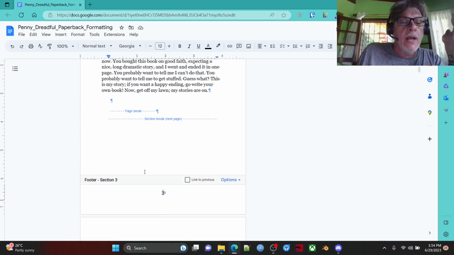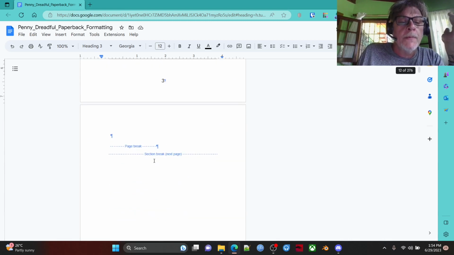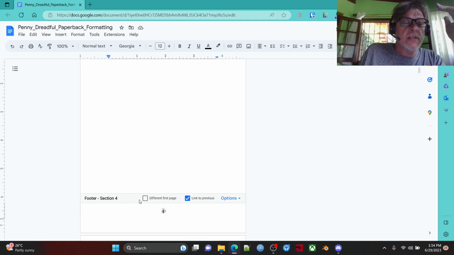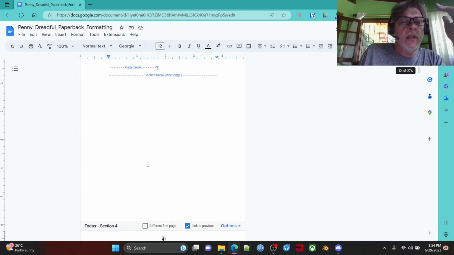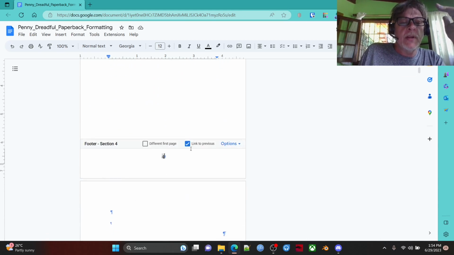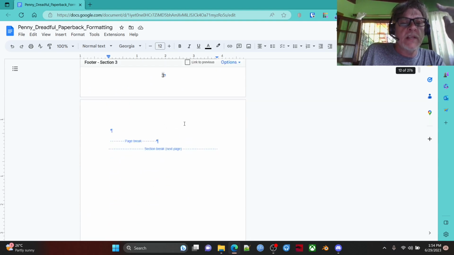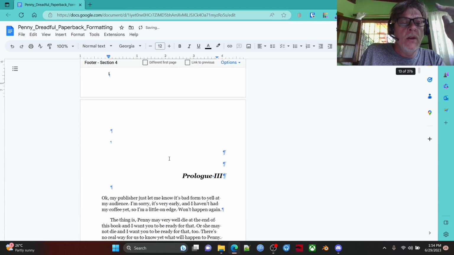All right, so here's what we got now. This is prologue 3. We didn't have to add anything because that was on the right side, right? Now, we added a page break so we'd get an extra page, and we made that single page a new section. That's section 4. That's section 3. Our chapter ended on section 3. This blank page is its own separate section. But see, now I got a page 4 and I don't want that because it's following that section. So what we do is we say don't link to previous and then no number.